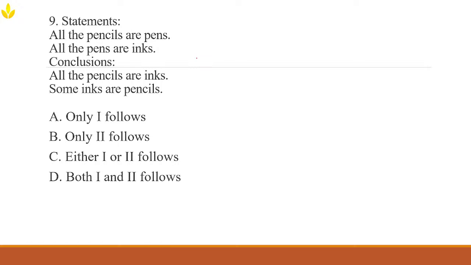Alright everyone, let's imagine that we are inside a stationery shop. We have pencils, pens and inks on different shelves. Now let's use logic to see how these items relate to each other. Let's analyze these two statements one by one. What does the first statement say? All pencils are pens. This means that every pencil belongs to the pen category. That means pencil is a subset of pen. So pencil, and then the pen.